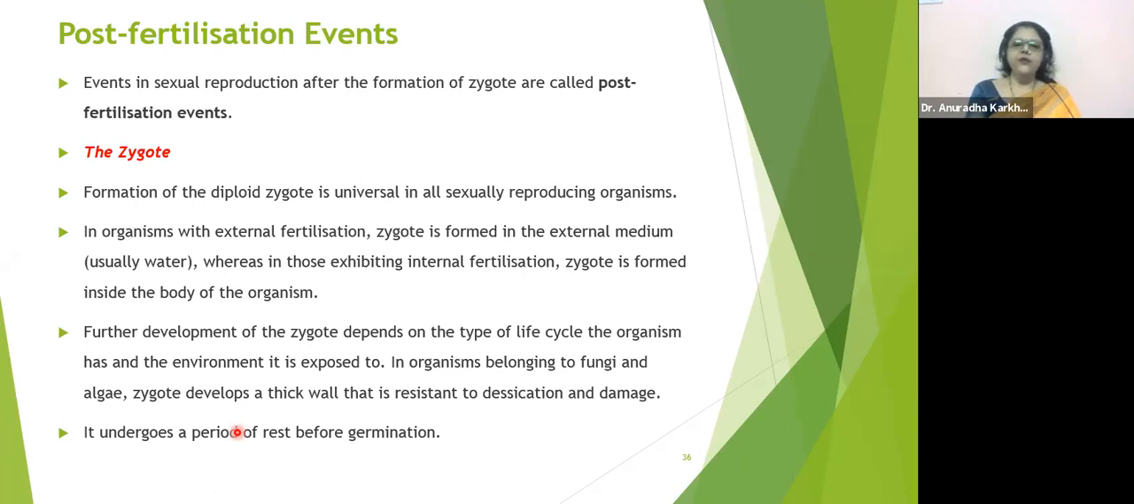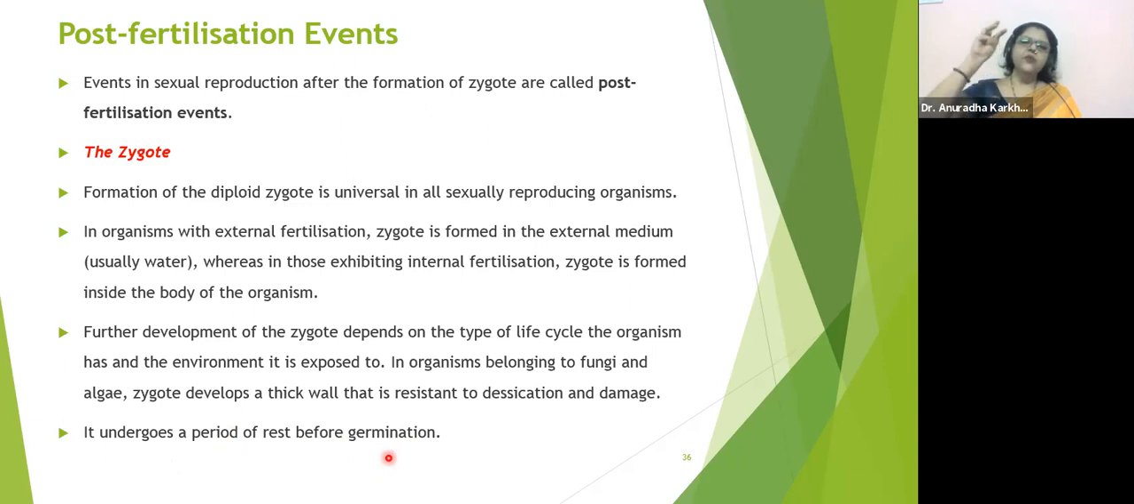Further development of the zygote depends on the type of life cycle the organism has. Very important point, I'll be talking more on this. Please pay attention. Further development of the zygote depends on the type of life cycle the organism has and the environment it is exposed to. In organisms belonging to fungi and algae, the zygote develops a thick wall that is resistant to desiccation and damage. Desiccation means drying, so the wall prevents the zygote from drying up and getting damaged. It undergoes a period of rest before germination.